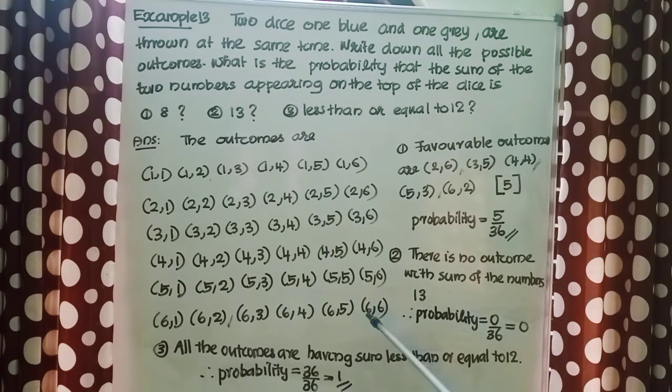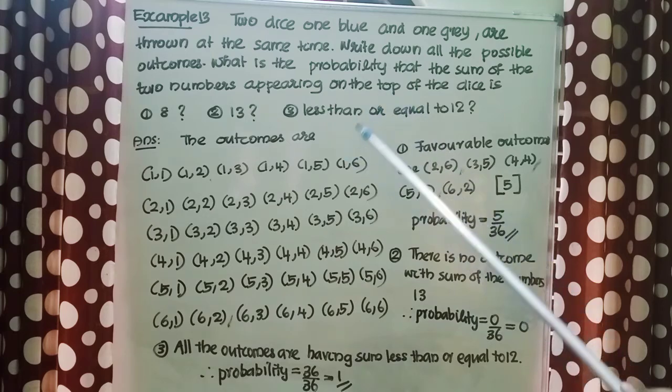Second question, the sum is 13. Here you can see the last outcome is 6 6. Its sum is 12. So there is no outcome with the sum of the numbers 13. So the probability is 0 by 36, that is equal to 0. Third question, less than or equal to 12. We have told the last sum is 12. So all the outcomes have a sum less than or equal to 12. Therefore the probability is 36 by 36, that is equal to 1.